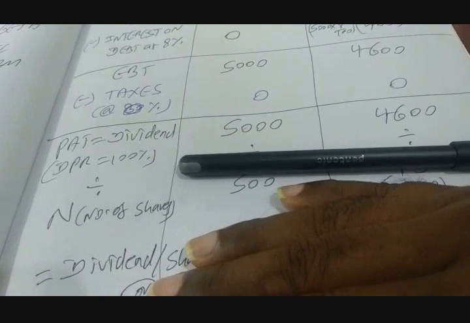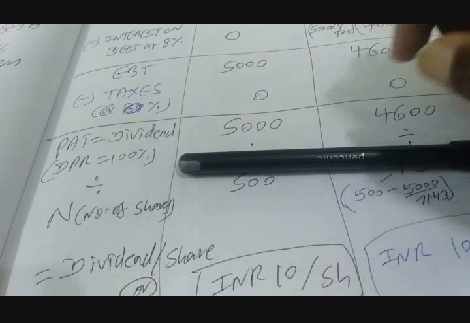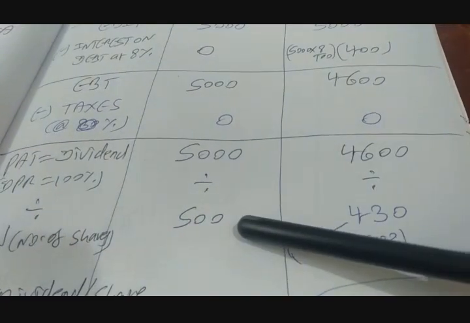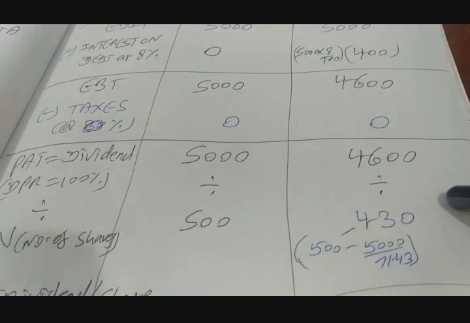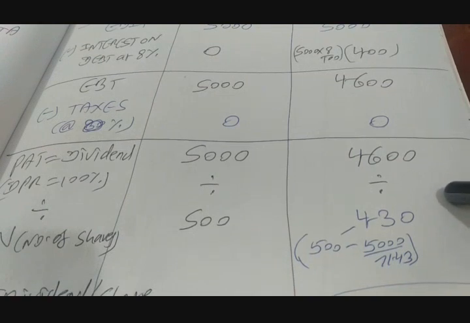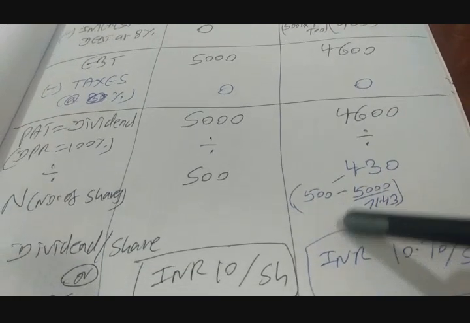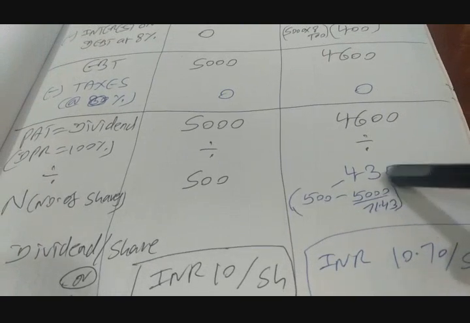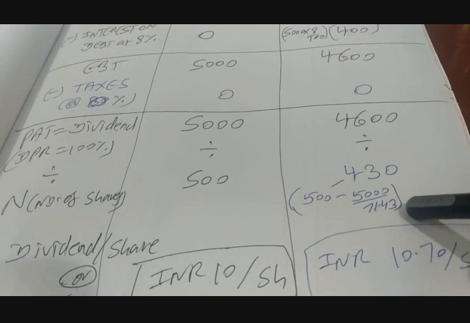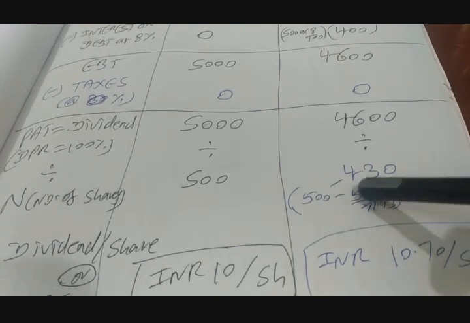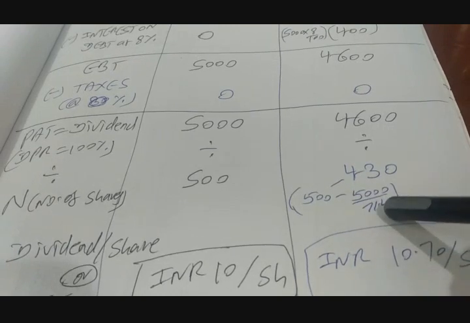How am I saying this? I am saying it with confidence because we are going to work out the next number, which is dividing by the number of shares. When there are no borrowings, the number of equity shares is 500 crores. When there are borrowings, the number of equity shares is not 500, rather it is 430. How do you get 430 crores? It is the original 500 shares minus 5,000 crores used for buying back shares, divided by the current market price of 71.43 per share, which gives 70. So 500 minus 70 gives